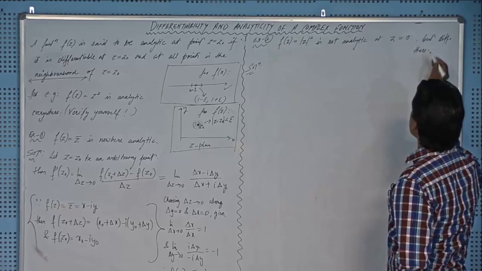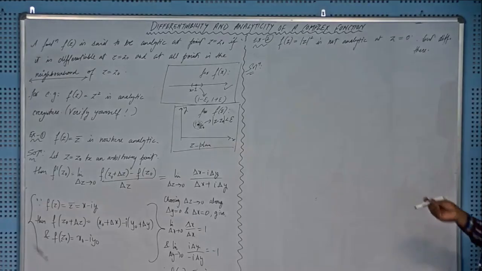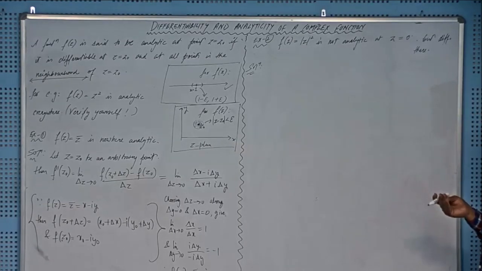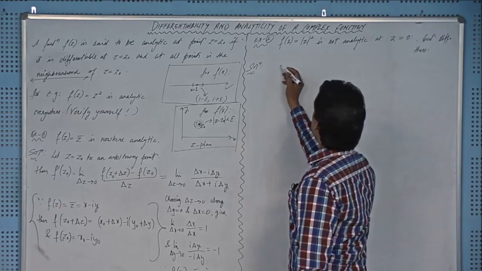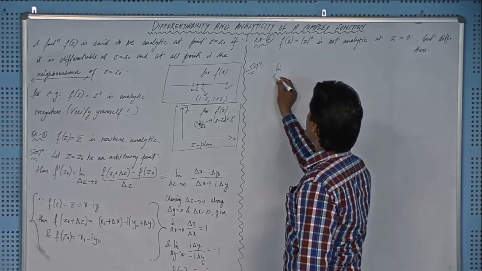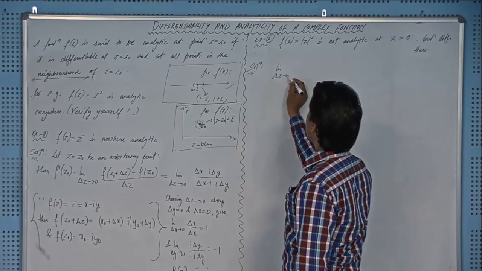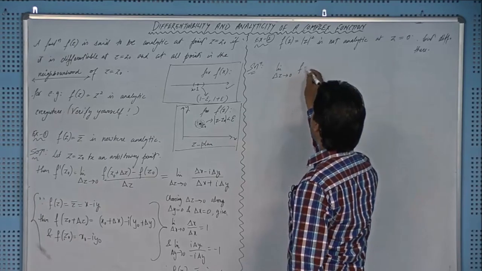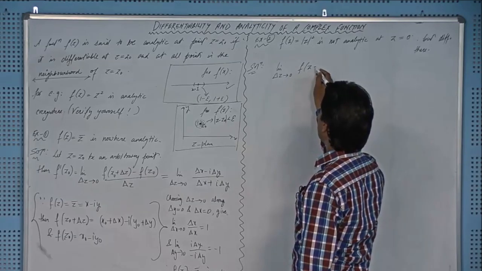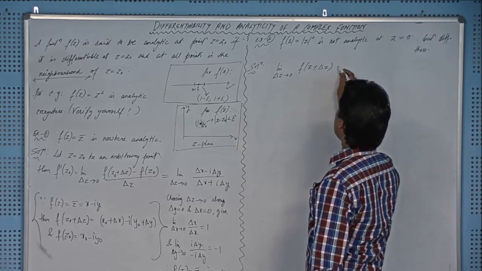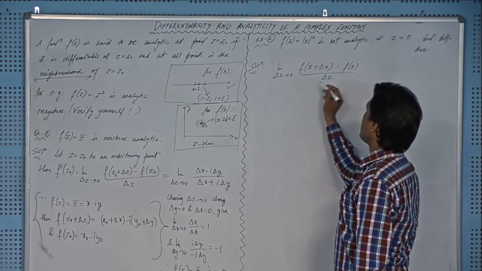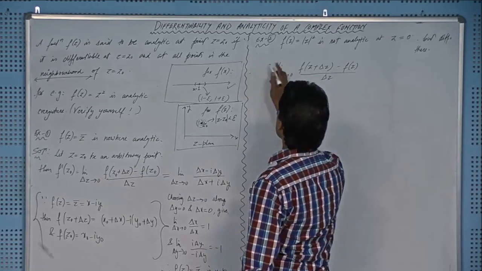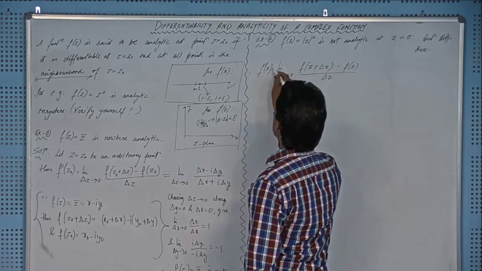I'm checking it for z equal to 0, right? The limit as delta z tends to 0 of f(z plus delta z) minus f(z) over delta z will give f dash z, right, from the definition.